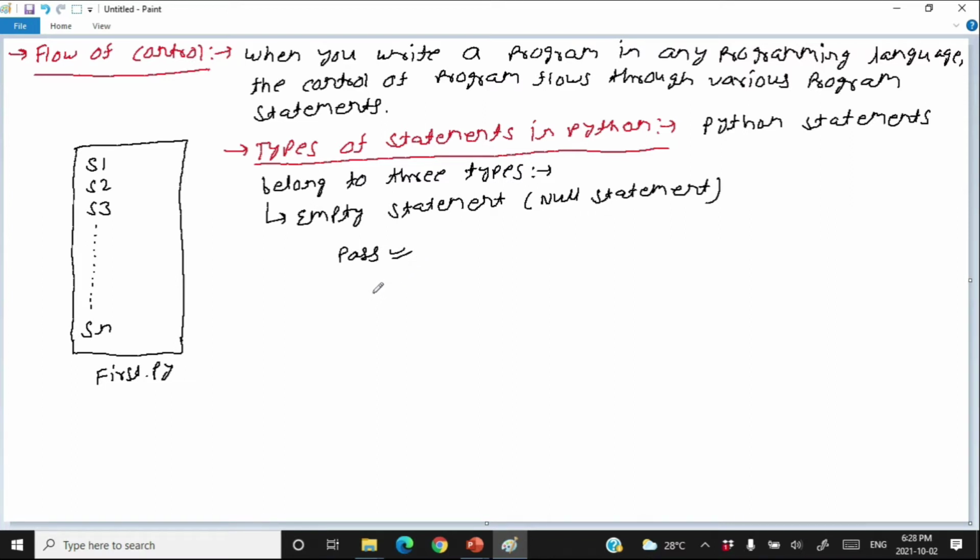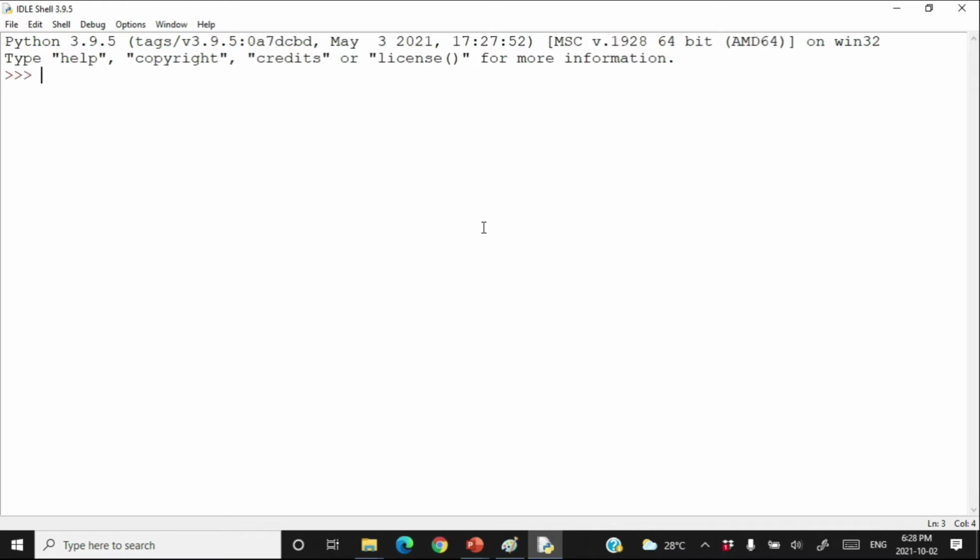So whenever Python encounters pass, actually Python does nothing there. So Python does nothing and moves to next statement in flow of control. Getting it? So let's use pass. If I write here just pass, it does nothing.